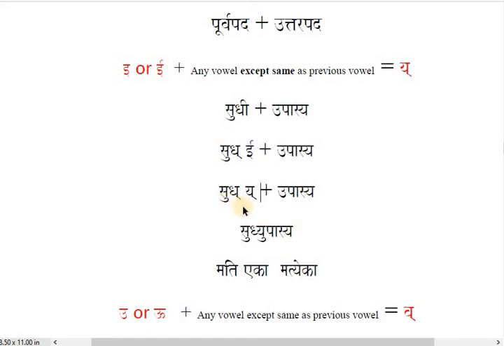Now you join them all: Sudh, ya, Upasya. Ya and u will be yu. This converted consonant from i to ya will always be with the next vowel. Like ya and u, yu. If any other vowel is there, a, then it will be ya. Suppose the next word is a, then it will be ya. If the next word is o, then it will be yo. So always remember, in Yan Sandhi, the next vowel is always joined with the previous word's last consonant, the consonant you got from the vowel. i to ya. So Sudhyupasya. Mati plus Eka: i converts to ya, and ya plus e, ye, Matyeka, right?